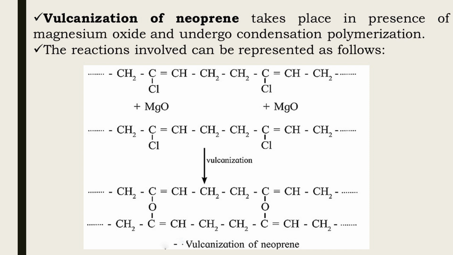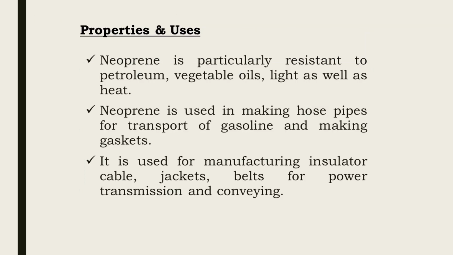Properties of neoprene: neoprene is particularly resistant to petroleum, vegetable oils, light as well as heat. Uses: neoprene is used in making hose pipes for transport of gasoline and making gaskets. Neoprene is also used in manufacturing insulator cable, jackets, belts for power transmissions and conveying.